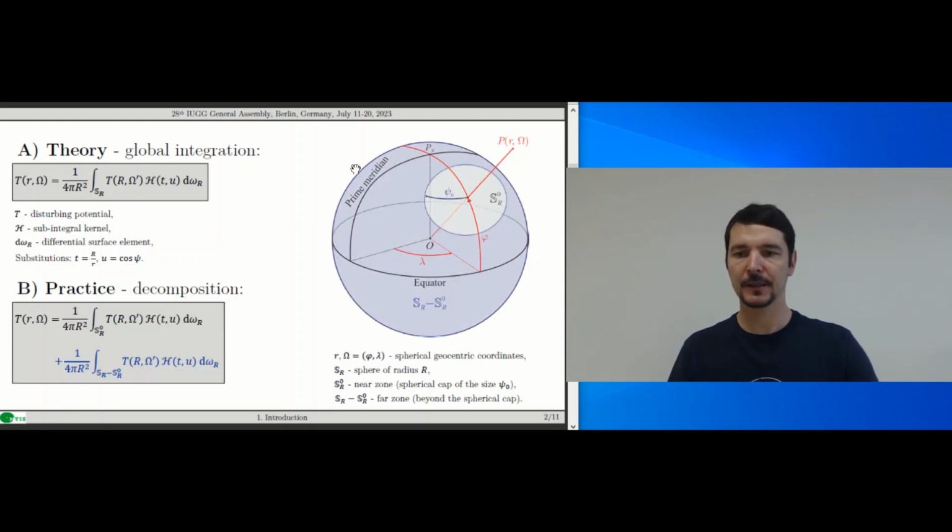In practice, therefore, we decompose the global integral into two parts. The first, black part, within the spherical cup, is the effect of the near zone. The second, blue part beyond the spherical cup, is the far zone effect.